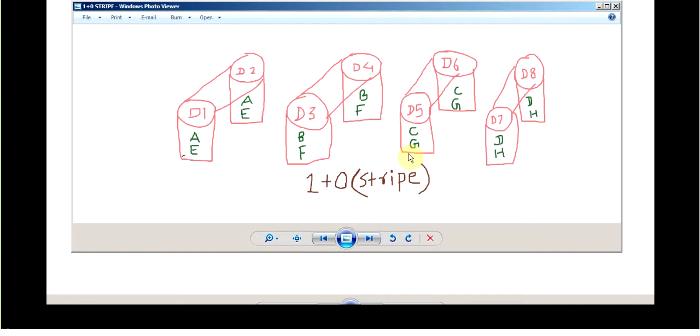Okay, so let's talk about the fault tolerance. What is the fault tolerance? Let's have four sets: this is one set, this is second, this is third, this is fourth. So D1 is crashed. It will operate, no problem. D3 got crashed. It will operate, there is no problem.